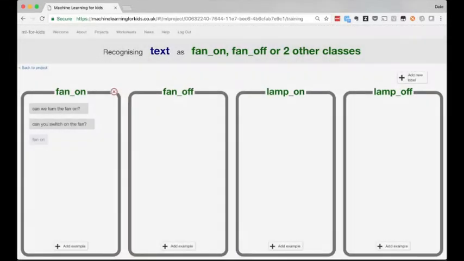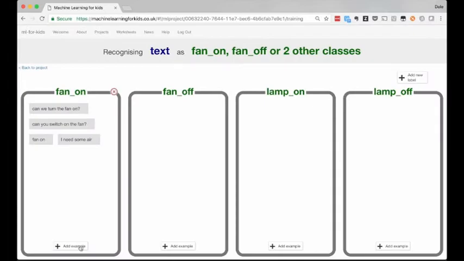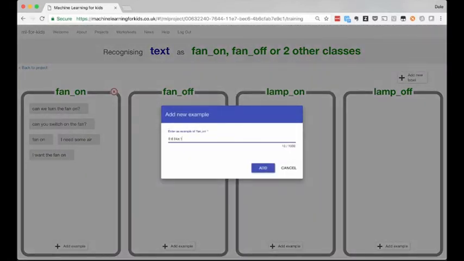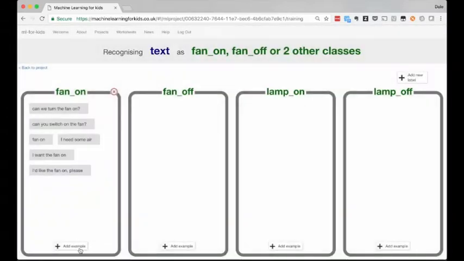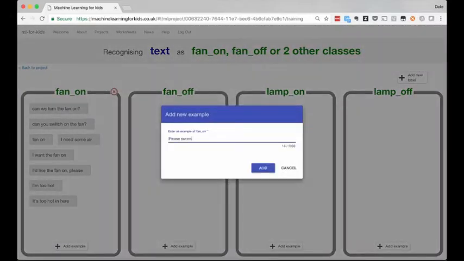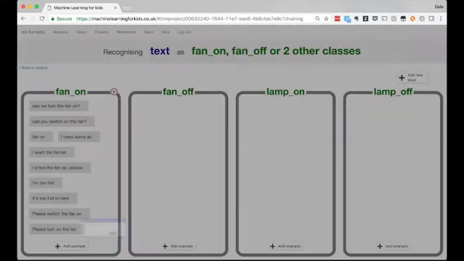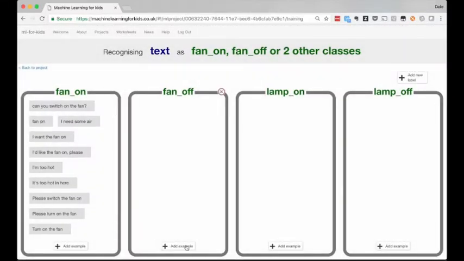And many of the kids that I've seen do this project give more than just the obvious examples like please turn on the fan or can you switch the fan on. They'll add examples like I'm too hot or it's hot in here. Or they'll add examples like it's too dark, I can't see, as an example to train the model to turn on the lamp. The key thing is that it's not about the final result, but about the journey that the kids get to go on.